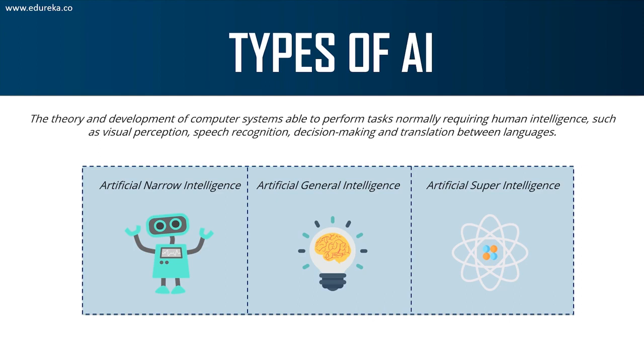So, artificial superintelligence is something that is very far off, but tech masterminds like Elon Musk believe that artificial superintelligence will take over the world by the year 2040. Right? There are a lot of people who are against the development of artificial general intelligence and artificial superintelligence. A lot of us believe that we should stick to weak AI and not move any further and risk the existence of human civilization.